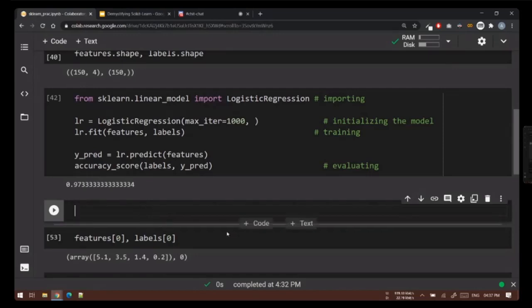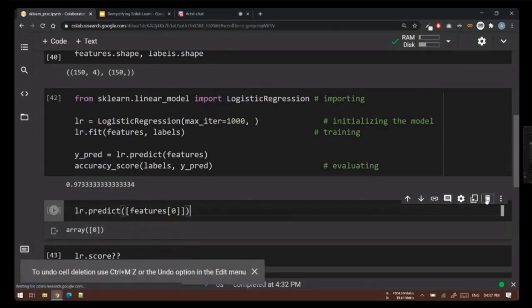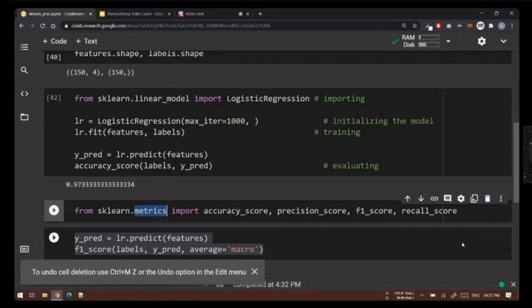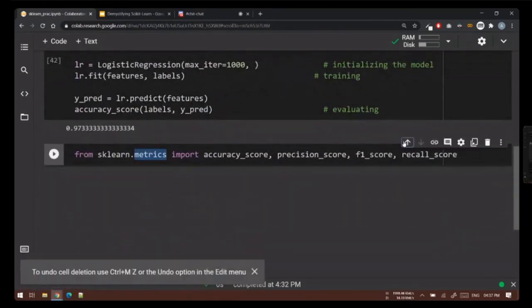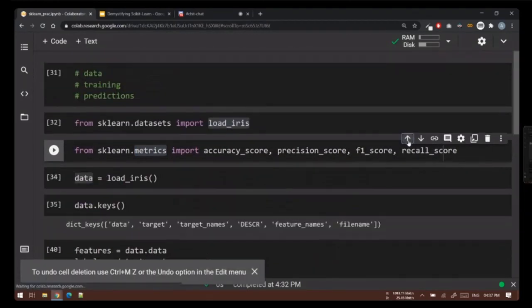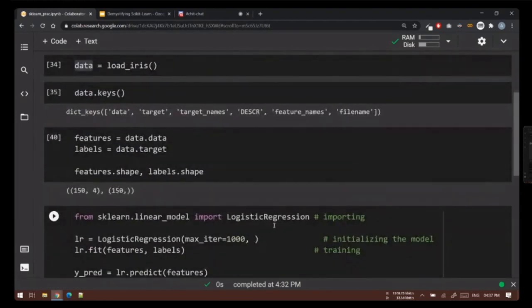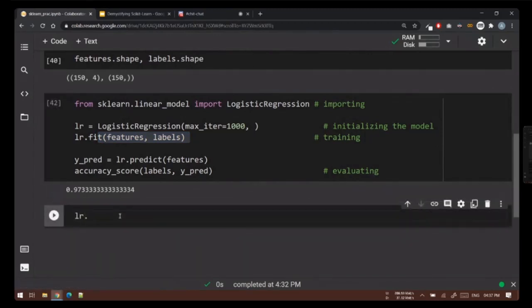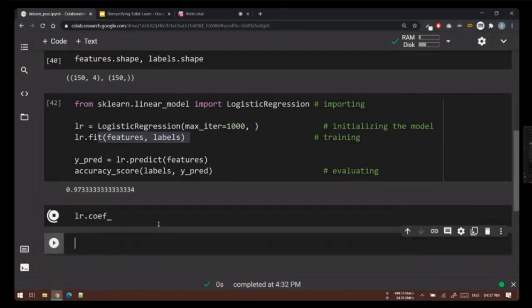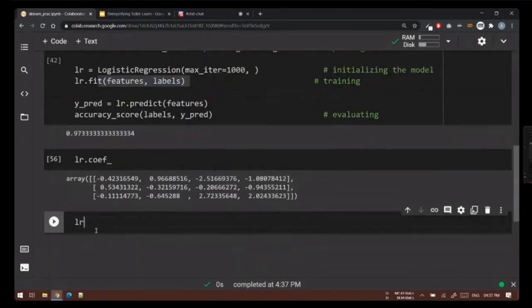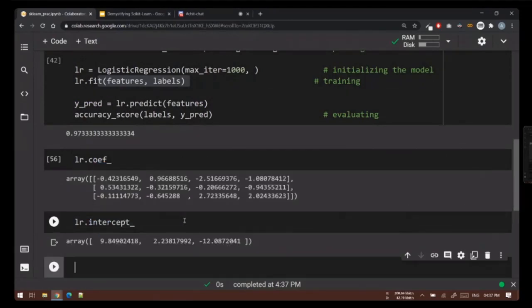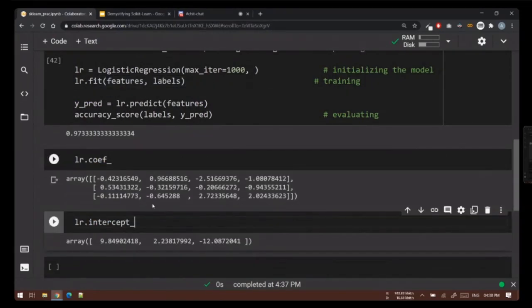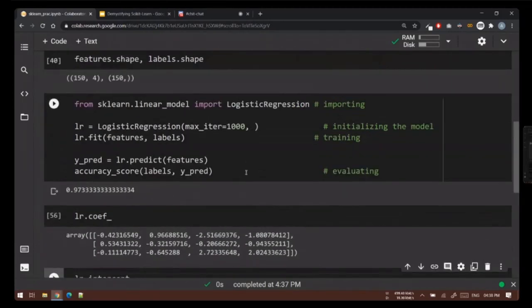Now, the first thing we'll learn is how we can access those values that our model has learned. So I'll quickly move it here. I said my model learned something during the fit phase. So let's actually look at LR dot. Since it's a linear model, it will have something called coefficients. These are the coefficient values. You can also see intercept. These are the intercept values. These are the values that your model has learned during the fit phase.